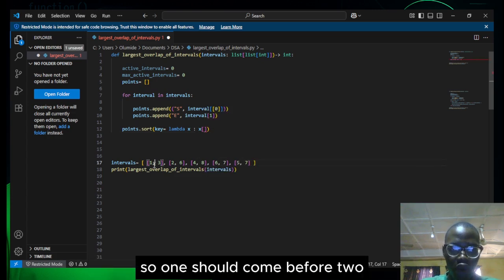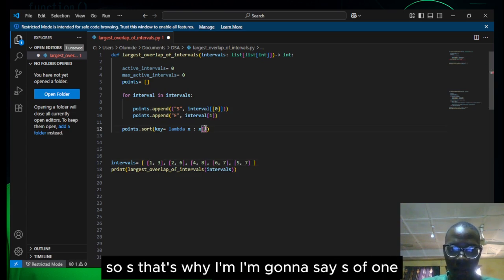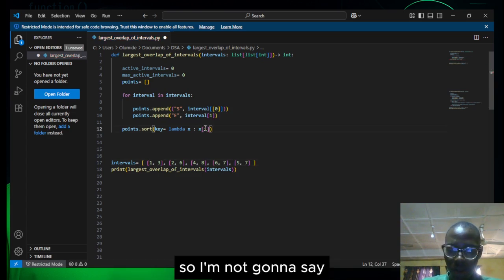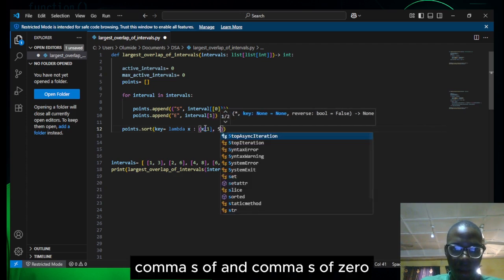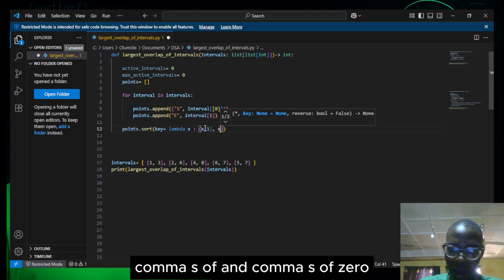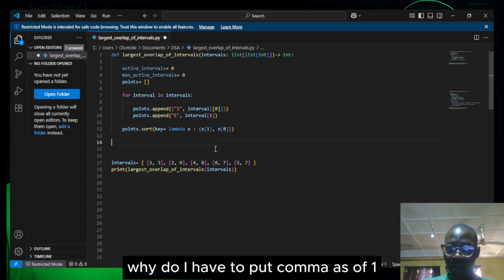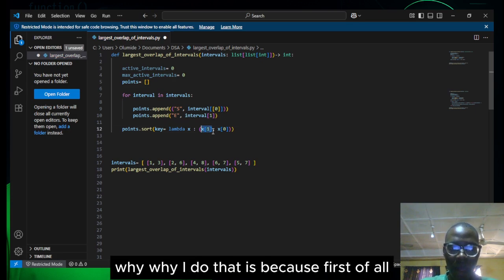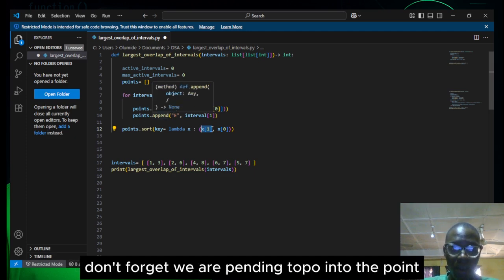So 1 should come before 2, 2 should come before 3. That's why I'm going to say s of 1, comma, s of 0. You might be wondering why I put s of 1 comma s of 0. The reason is that, first of all, I want to sort this particular point, which is a tuple. Don't forget, we are appending tuples to the points.